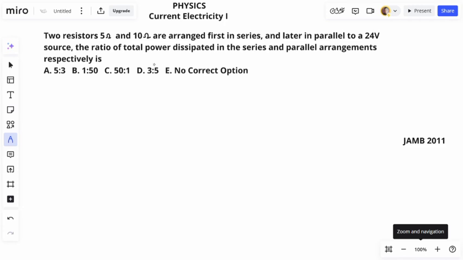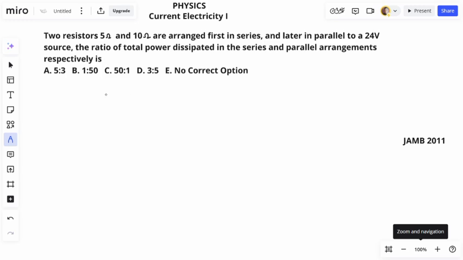Now, in order to understand series and parallel connection further, let's take this question. Two resistors, 5 ohm and 10 ohms, are arranged first in series and later in parallel to a 24-volt source. The ratio of total power dissipated in the series and parallel arrangements, respectively, is.